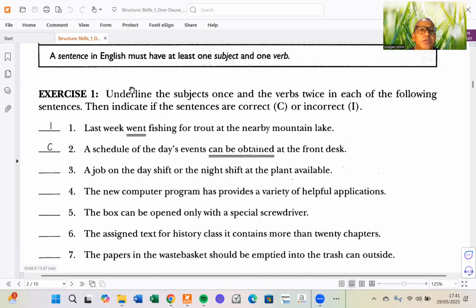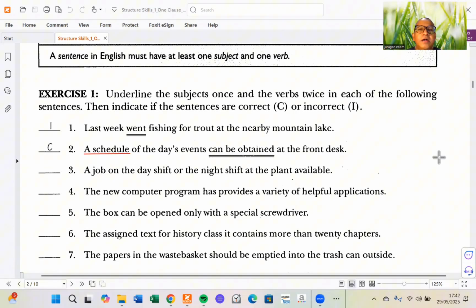If you check number two, a schedule of the day's events can be obtained at the front desk. In this context, again, you need to be able to identify which one is the subject and which one is the verb. The subject is, of course, which one, everybody? Yeah, you're right. A schedule. Actually, it's quite long: schedule of the day's events.